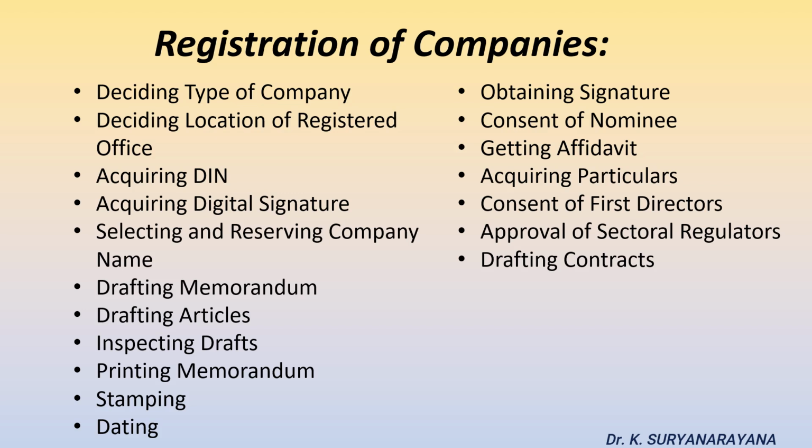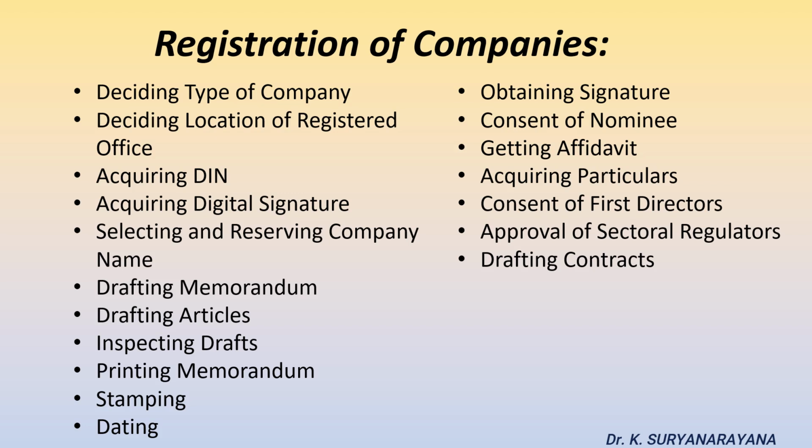Fifth one, selecting and reserving a company name. A proper name has to be selected by the promoter for his intended company and get that name reserved. He should apply for reservation of the company name in the form of INC1 with the specified fee to the registrar. Application must be given to the registrar of the state in which the registered office of the intended company is to be located.